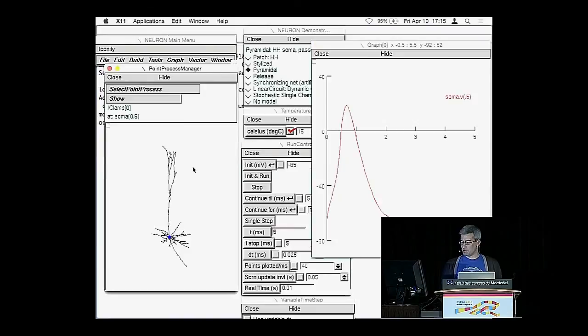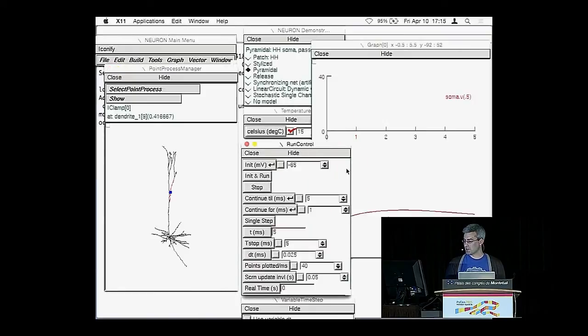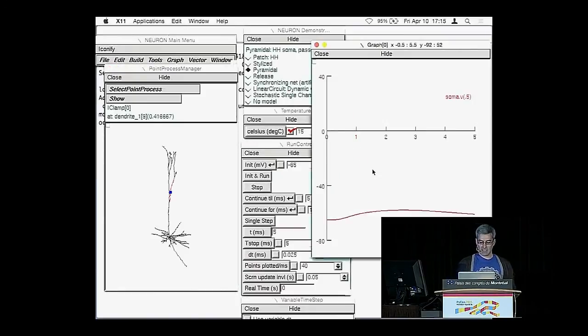So if we move this current clamp to another part of the dendritic tree, we run it again, we no longer get a spike. So it's still, some current is being injected, but it doesn't spike.